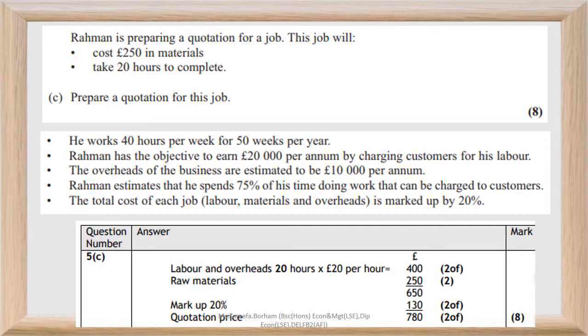That is £400. Next, the information states that all costs are marked up by 20%. So, we should add the labor and overheads cost along with raw materials cost and calculate 20% of it as markup. The total of the markup and the cost of labor, overheads and raw materials is the price to be